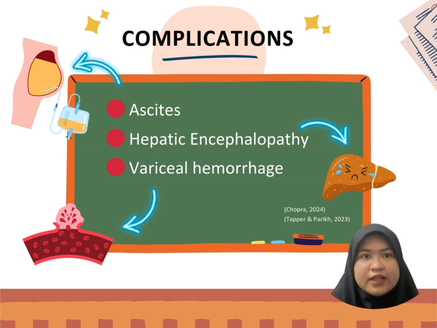Hepatic encephalopathy occurs when the toxins such as ammonia build up in the bloodstream due to impaired liver function, leading to confusion, memory issues, and even coma in a severe case. Variceal hemorrhage is a life-threatening complication arising from the ruptured esophageal or gastric varices caused by the elevated pressure in the portal vein. This complication highlights the severity of the cirrhosis and the importance of a timely medical intervention.